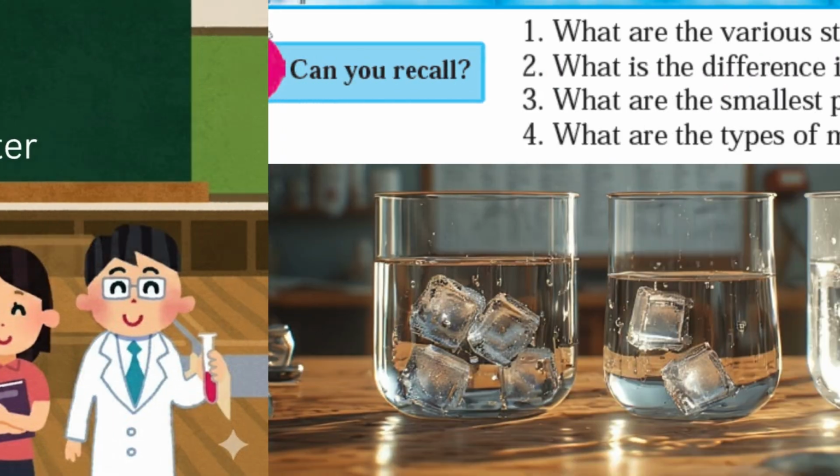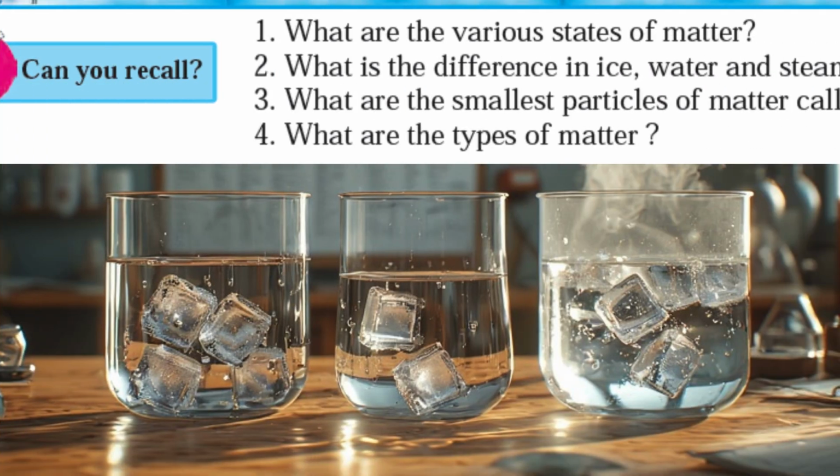Let's start the chapter. Can you recall? 1. What are the various states of matter? 2. What is the difference in ice, water and steam? 3. What are the smallest particles of matter called? 4. What are the types of matter?